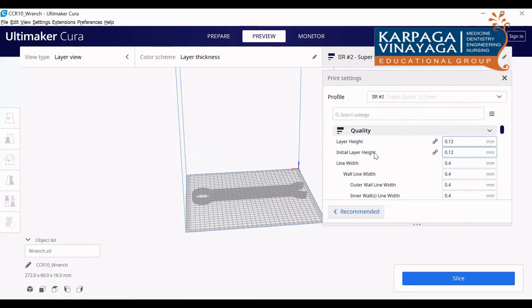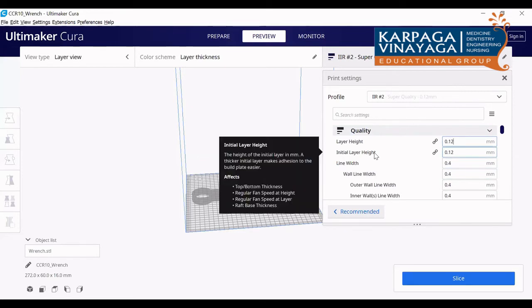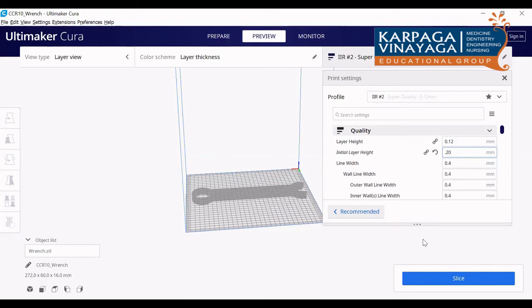Then next, initial layer height is there. Initial layer height is nothing but the first layer of the print, the first layer of your product. Suppose you are going for any post processing technique, like sanding, where you want the thickness of the first layer to be more, then you can change this. Only the first layer will be created with this layer height. Suppose I am changing it to 0.20, my first layer alone will be printed with this dimension.